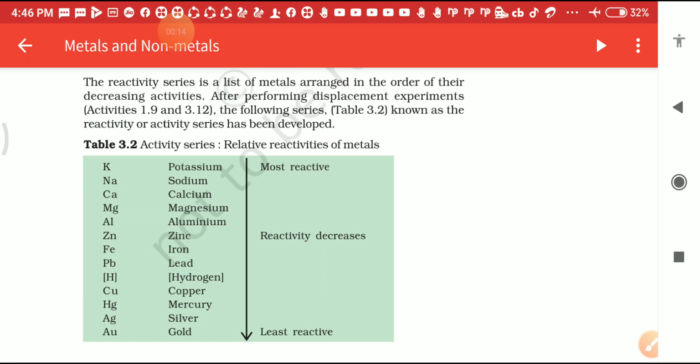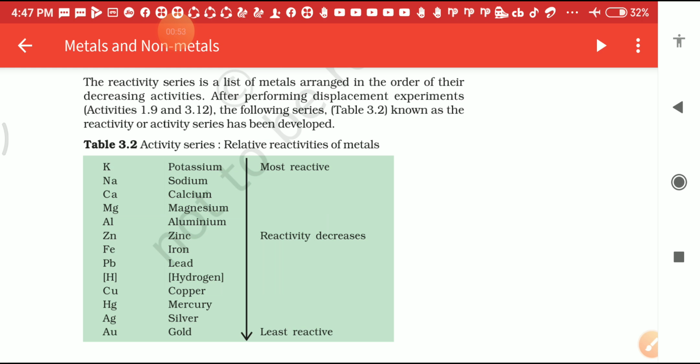Reactions and Equations. I have explained many topics before that, but before starting a new topic, the types of chemical reactions, I want to explain the reactivity series. That is a very important reactivity series of metals. First you will understand this one, the reactivity series of metals. Then you will understand the types of reactions better. Now let's start: what is a reactivity series of metals?